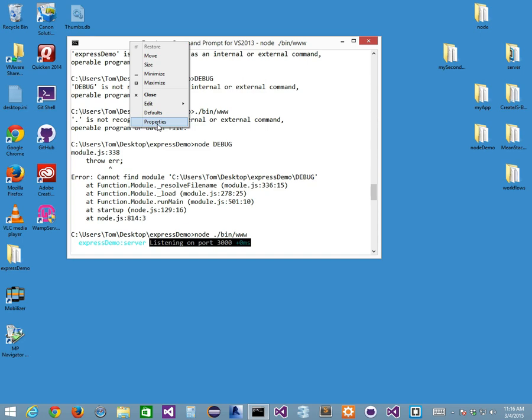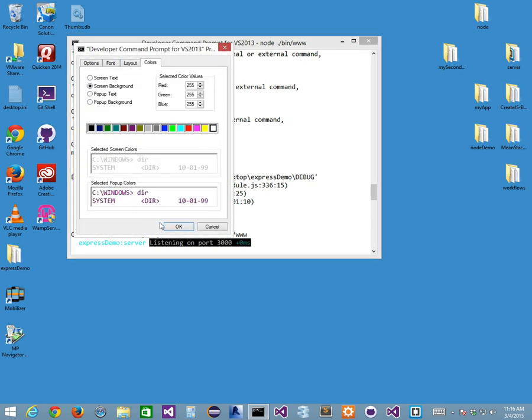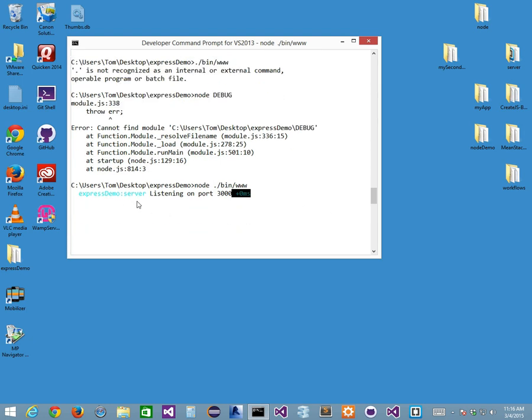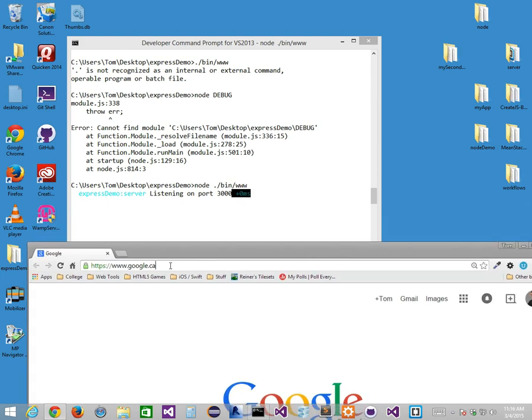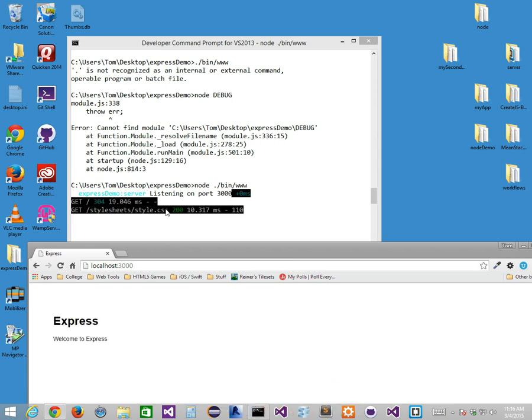I'm just going to reset the colors again for us so we can see what the colors are, so you can see what I'm seeing. And here it is, right? So it says Express demo server listening on port 3000. Okay, and it gives me a little millisecond. Now what if I actually go access port 3000? So here I am on my localhost, and I say localhost 3000, right?